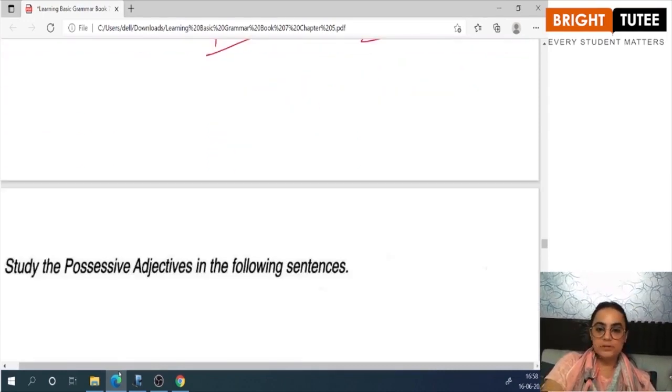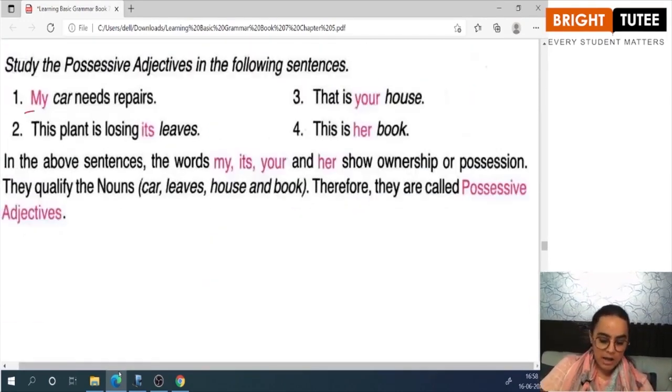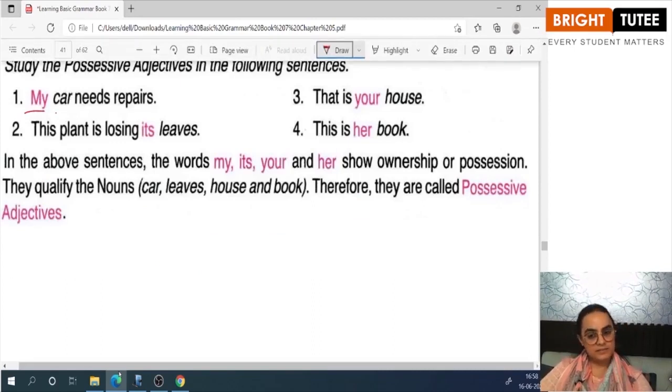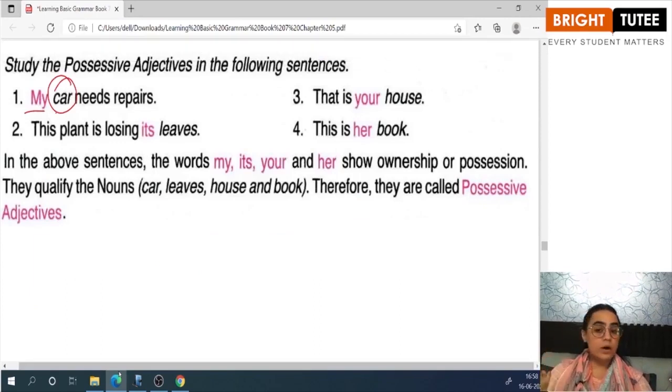For example, my car needs repairs. What is the noun in this sentence? Car. And what is the word that tells us that the car belongs to me, that the car is my belonging? My. So, my is a possessive adjective. This plant is losing its leaves. What is the plant losing? Its leaves. So, what is the word that shows that the leaves belong to the plant?